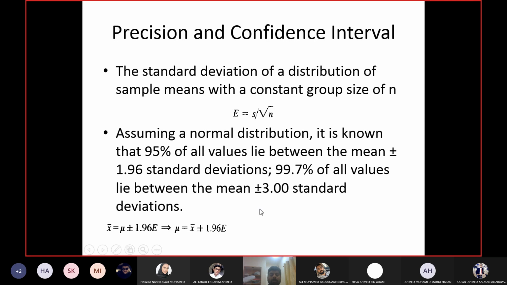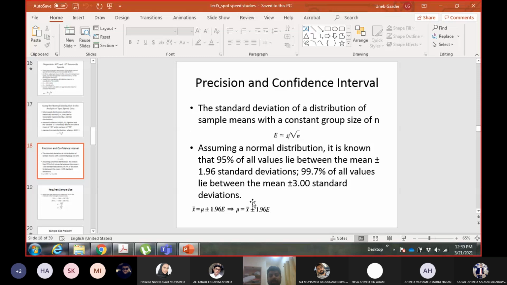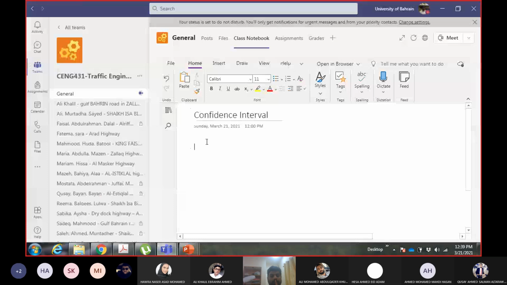So let us calculate the confidence interval for our data set, the data set for which we are doing the example. For that data set, I have already calculated the mean and the standard deviation, and I already know the n value. That data set was collected for 365 weeks.